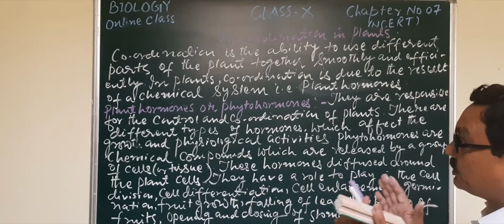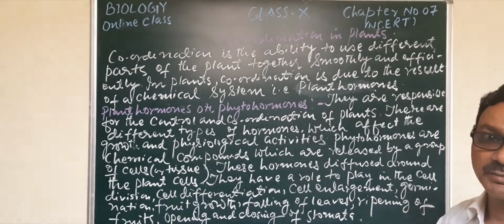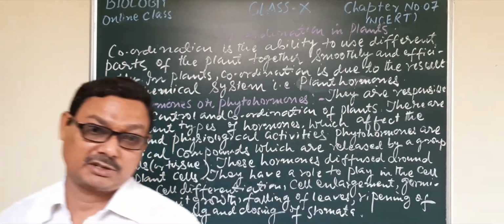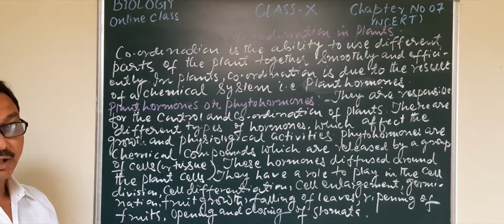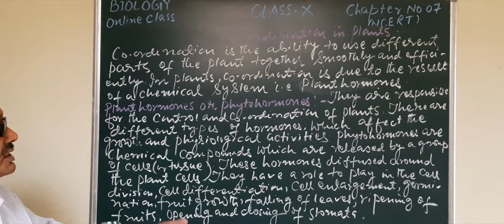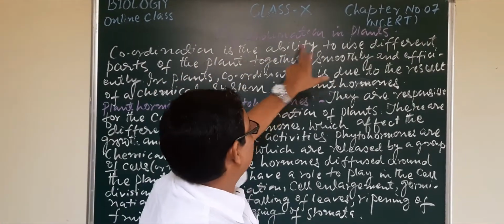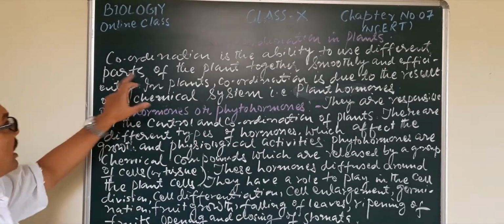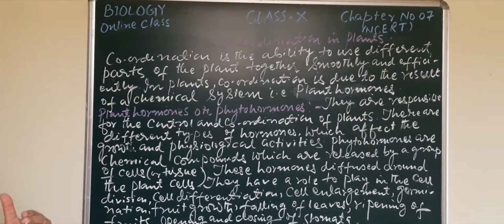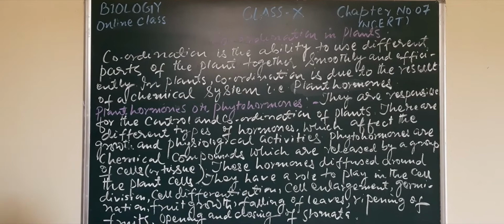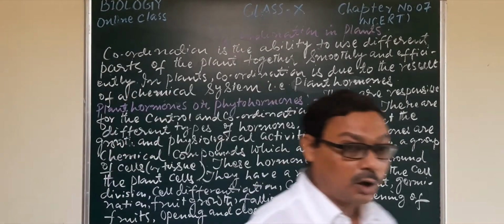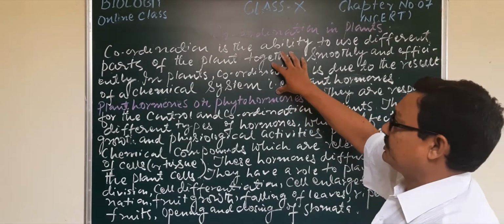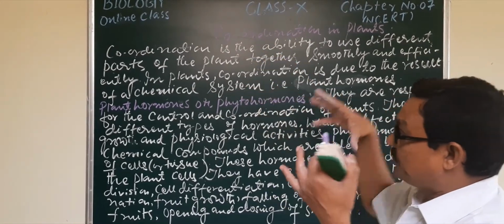But here also a chemical system is present that coordinates the different parts of the plant body. Why? Because coordination means the ability to use different parts of the plant together smoothly and efficiently. But how are the different parts of the plant communicated and coordinated, how do they maintain harmony with each other across all parts of the plant?